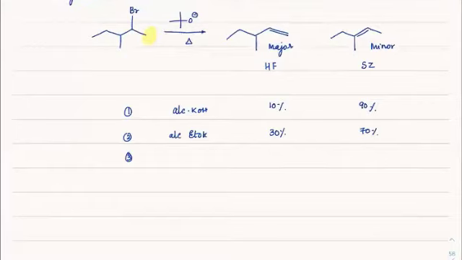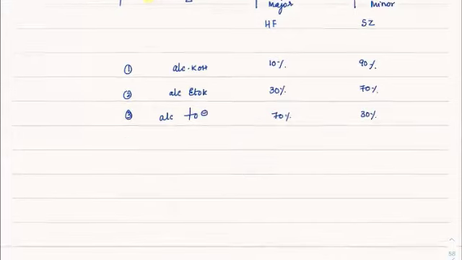While if you take alcoholic tert-butoxide, then this is around 70% and this is around 30%.